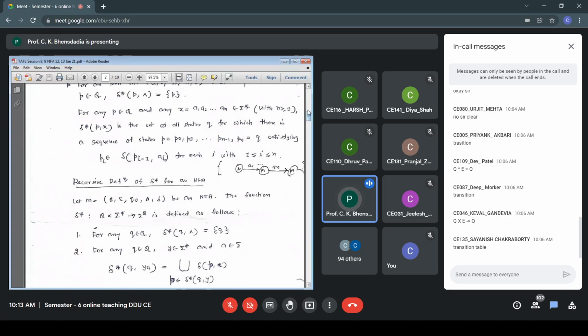My input is ABCD from the state Q. After processing ABCD, which are the different states I can reach? Find out the states that you can visit after processing Y. That is delta star QY. And from that set of states, from every element of that set, find out the next state that you can visit for the remaining symbol, that is my symbol A. And that will be my answer, delta star QYA. Is this okay? Rule number 2.